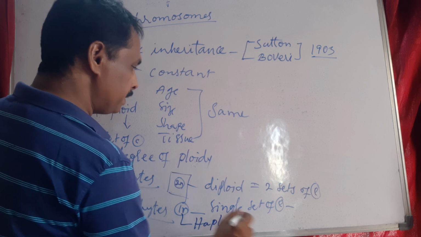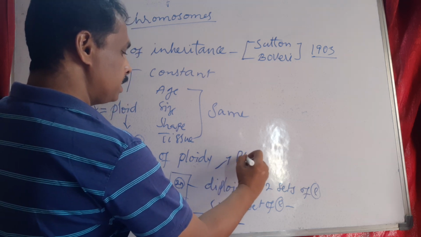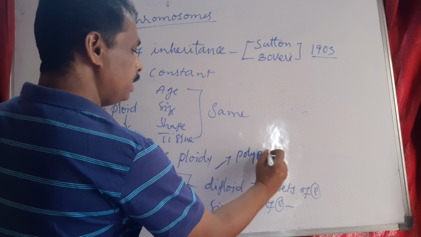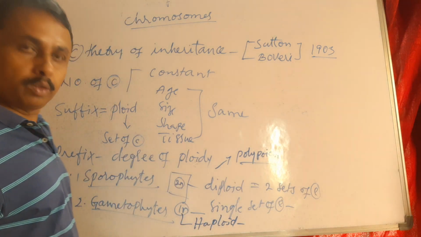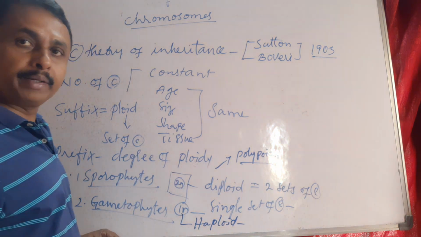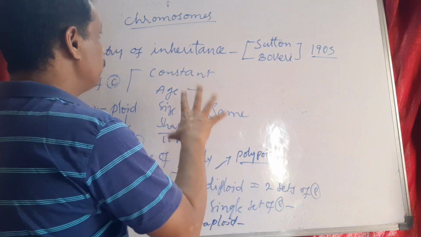More than two sets will generally be called polyploid. So this is regarding the number of chromosomes.